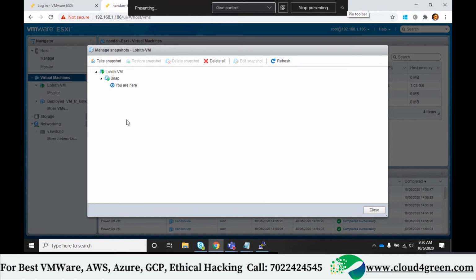How to find whether a virtual machine is running with snapshot or not? Then write down whatever you have seen now, you write down.